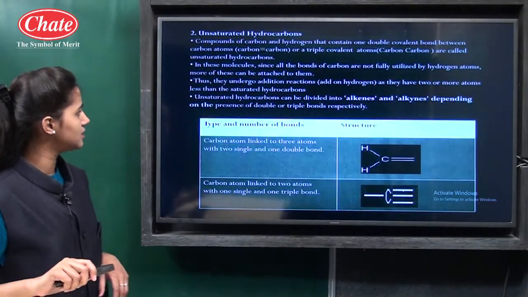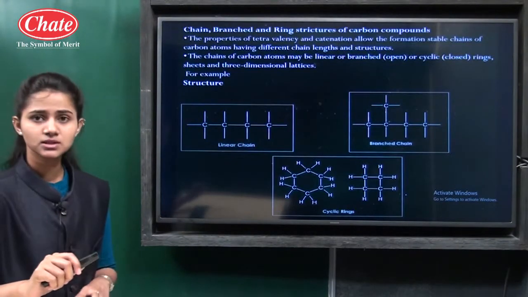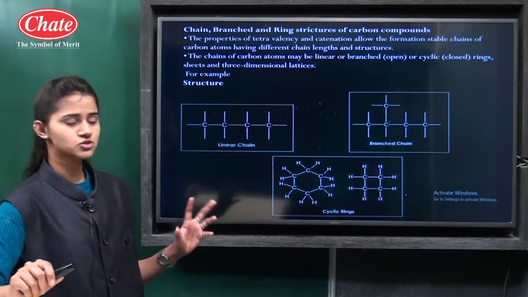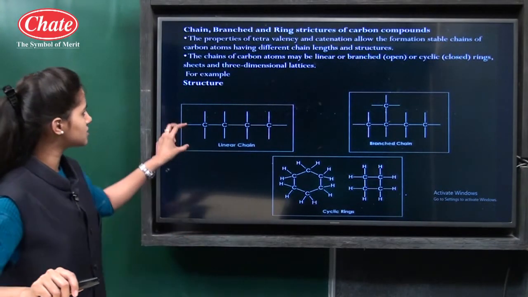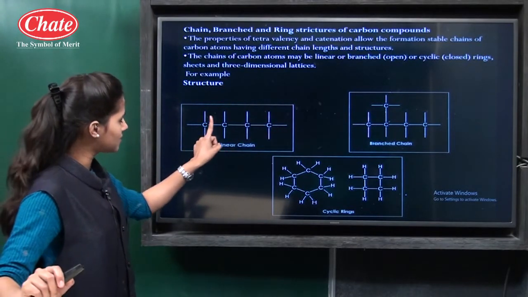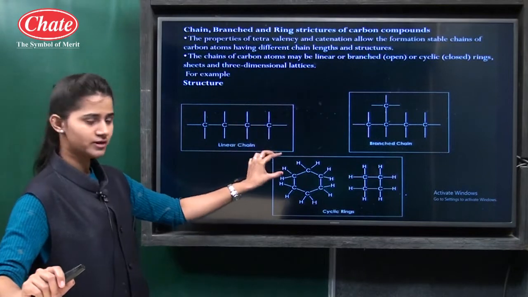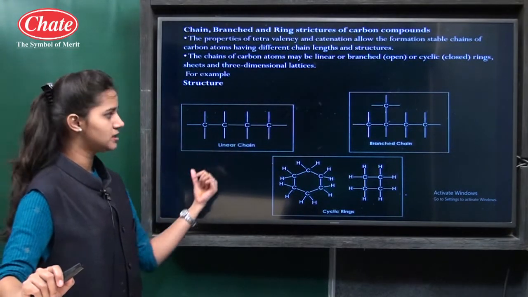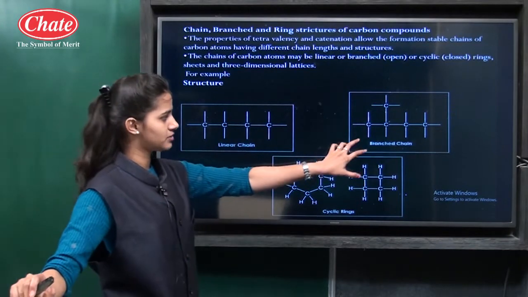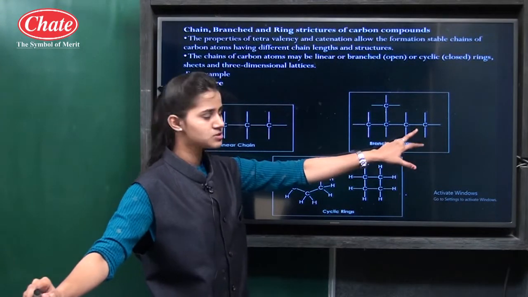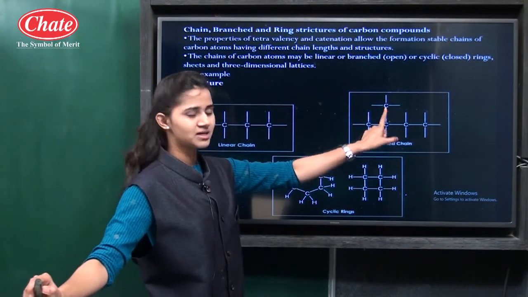Saturated and unsaturated compounds. Now, the carbon compounds are present in chain, branched and ring structures. You can see this is the chain structure. You can see here the carbon atoms are linked in such a way that they produce a straight line chain. So this is the linear chain. In the second figure, we can see the branched chain. 1, 2, 3, 4 carbon atoms are there and the fifth carbon is attached like a branch.